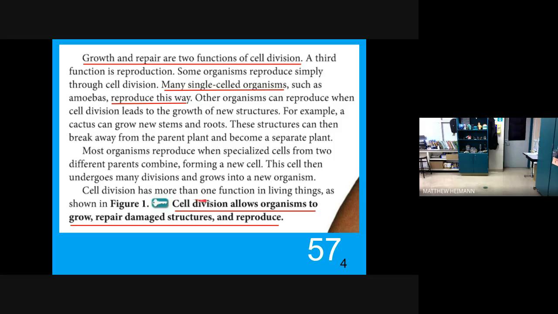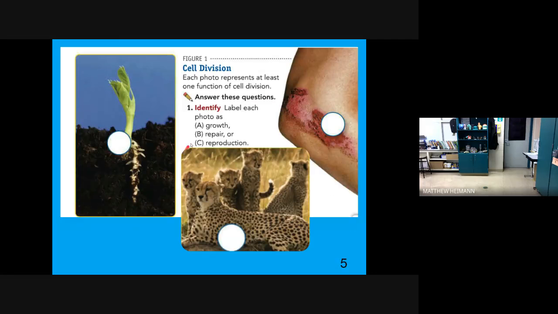Cell division has more than one function in living things, as shown in Figure 1. Cell division allows organisms to grow, repair damaged structures, and reproduce. Each photo represents at least one function of cell division. Answer these questions. Label each photo as growth, repair, or reproduction. All right, so what do you guys think this elbow is? Growth, repair, or reproduction? Yeah, definitely. What about this plant? Yeah, nice. Perfect. See, you guys are good.